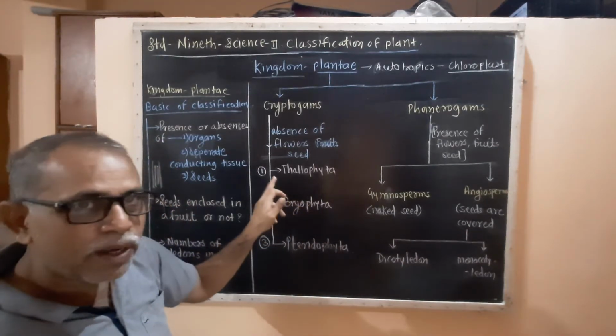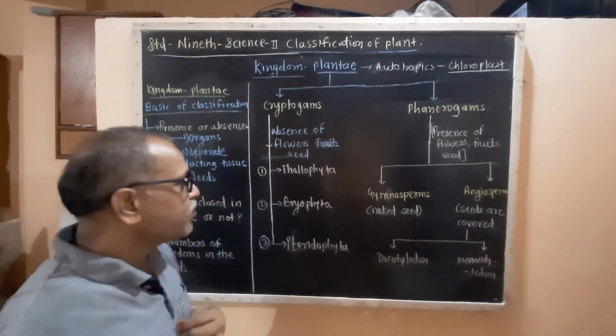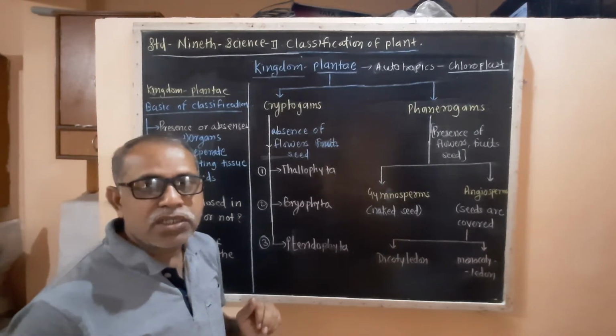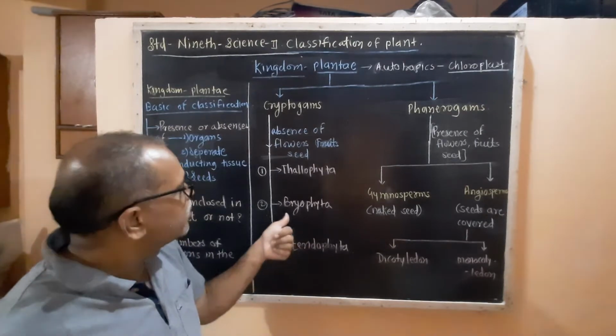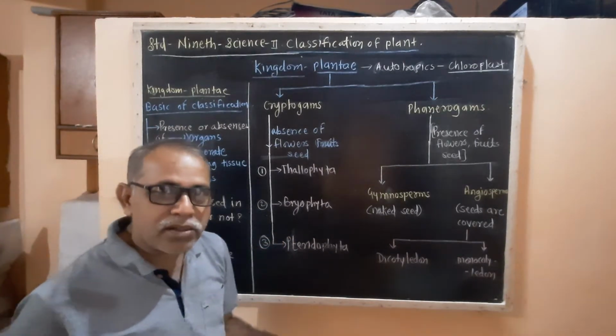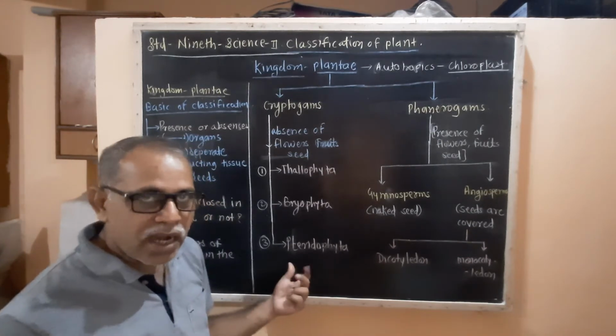Where in the Thallophyta, thread-like structure is there, like Spirogyra. Then Bryophyta, that is a moss which grows on a wall in the rainy season. That is a Bryophyta, that is Funaria. And Pteridophyta, garden bush, that is a fern. Fern is a garden bush.